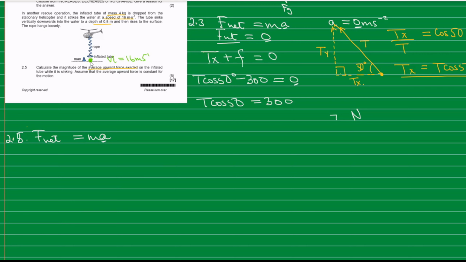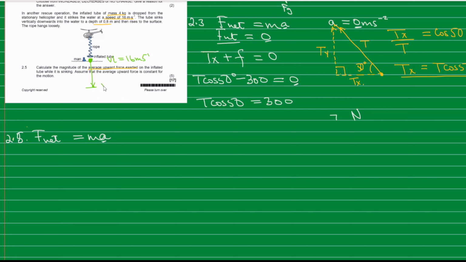And then it is going to sink to a certain depth in the water. At a certain instant, the tube is going to come to a stop before it rises back. As it sinks, the speed is decreasing, so there's an instant where it will sink into the water no more.